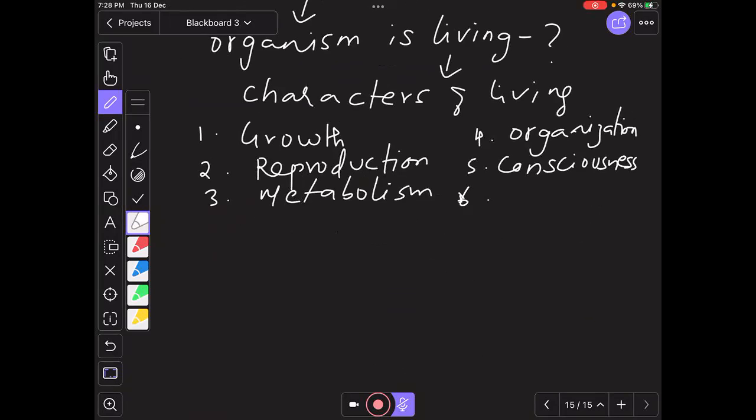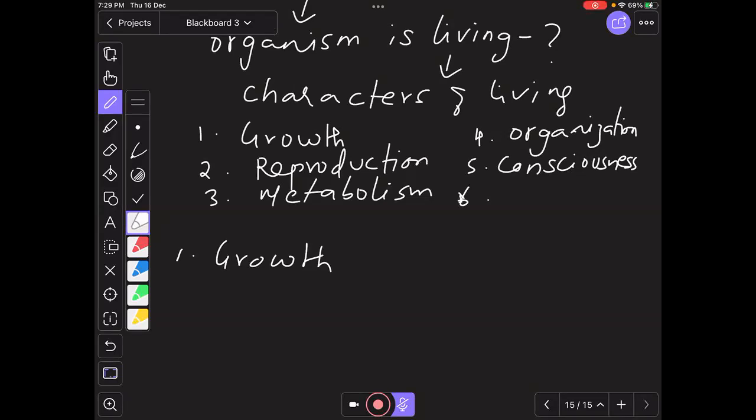Now, the first characteristic, if we think about growth, how do we define growth? A living organism grows, right? Let it be a plant or an animal, or even a single cell organism. If you take a bacteria or amoeba, they are unicellular organisms. They're very small, microscopic. They have to be studied under a microscope. But how do we define that growth is a characteristic feature even in single cell organisms? Can anyone define what is growth? Any idea? Sir, increase in body mass and population.